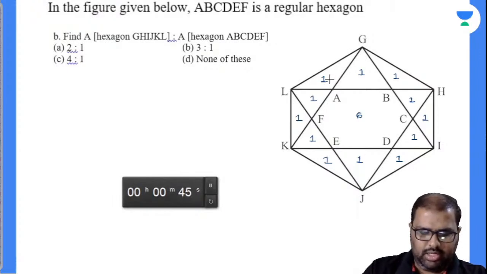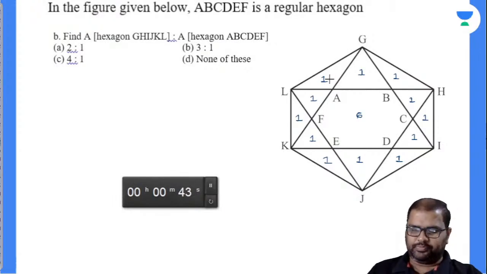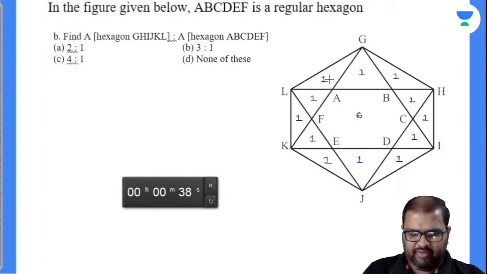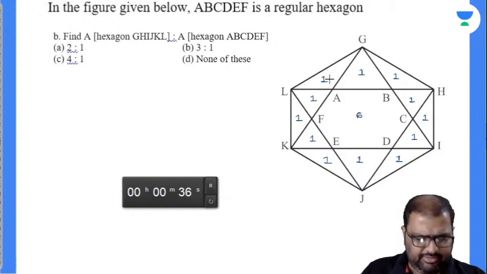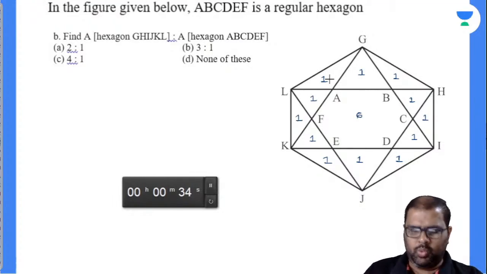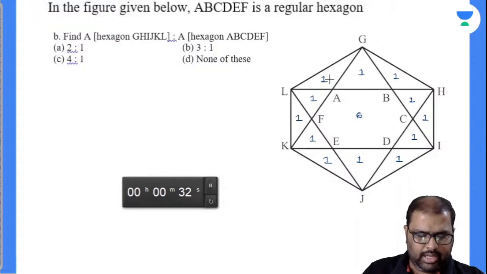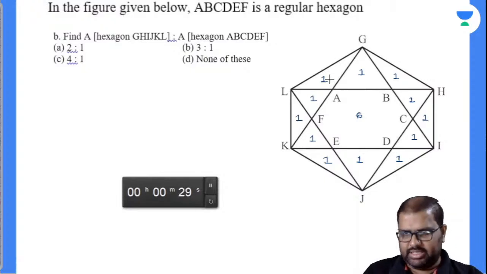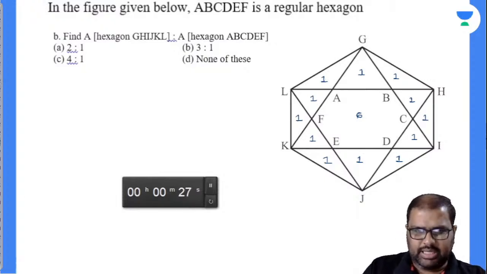Yaar, it has been 1 minute already. Find the area of... Is it 4:1? No. It's B, Pallavi. Yes, very good. B is the answer here.